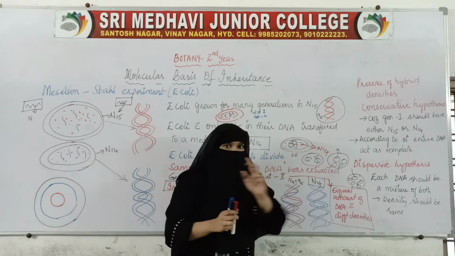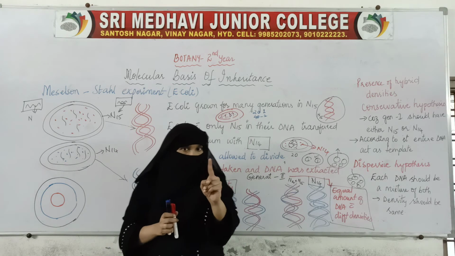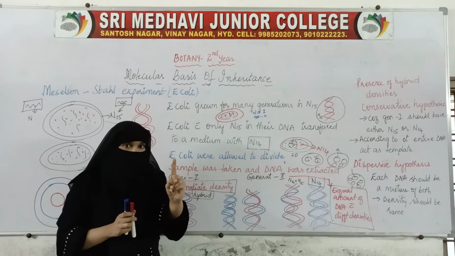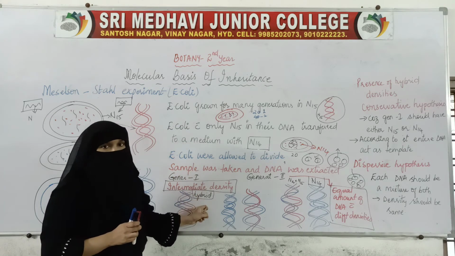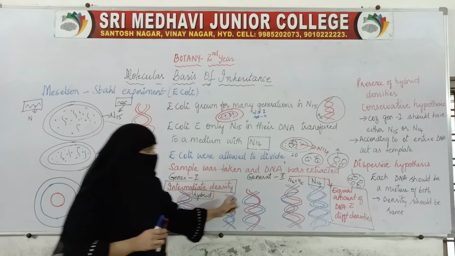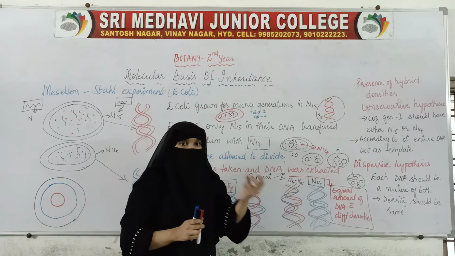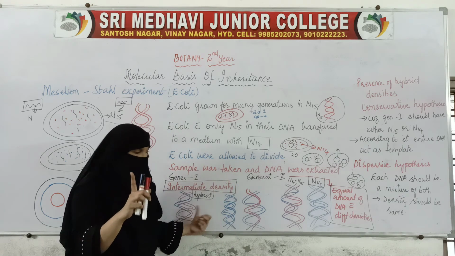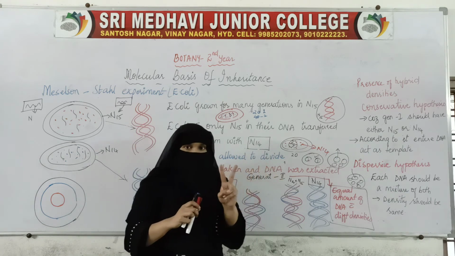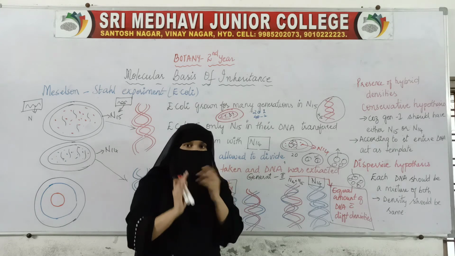We got two types of densities. In generation 1 we have got only one type of density, which was hybrid. It was a mixture of both N14 and N15. After the second generation we have got two different densities, and here only one density we got. Here we got two different densities and two in equal amounts.